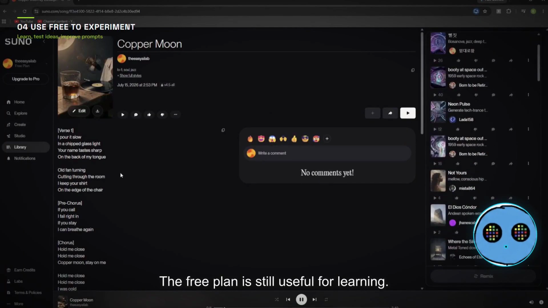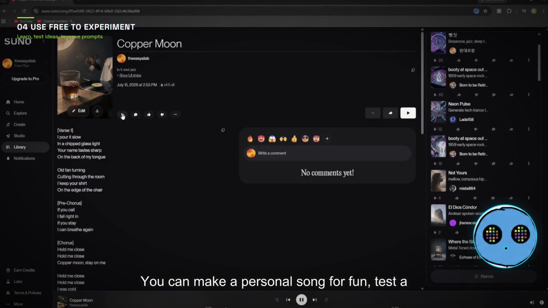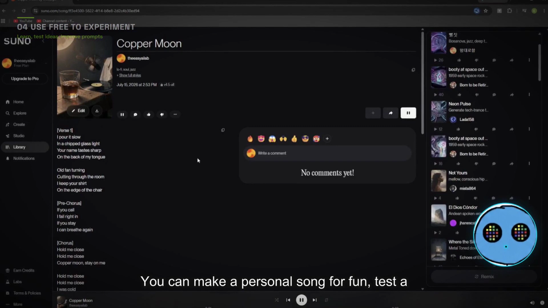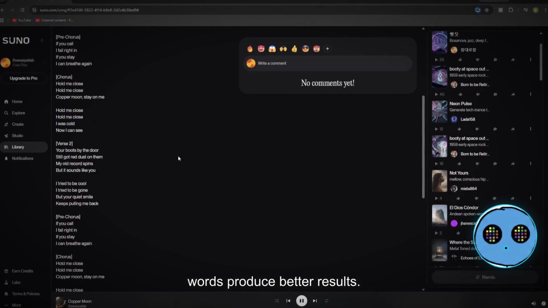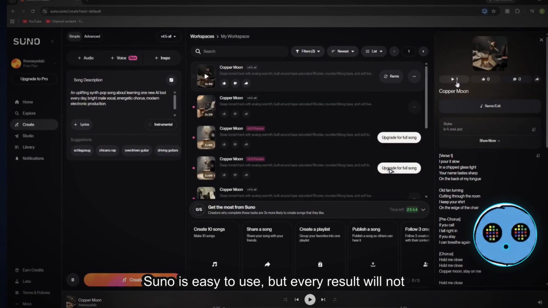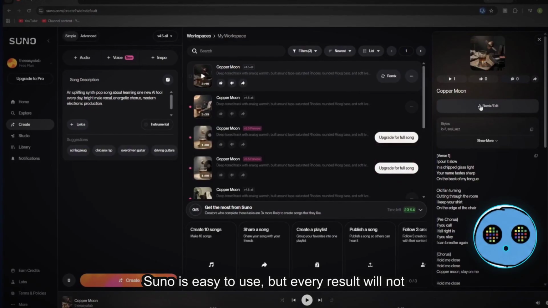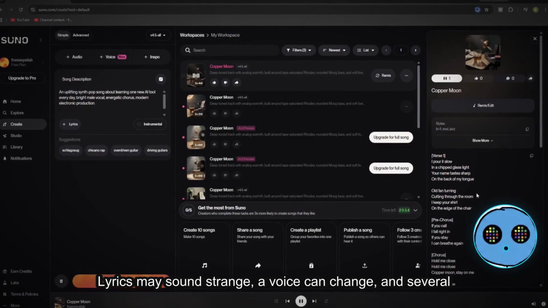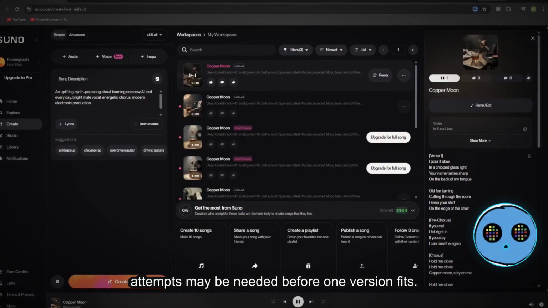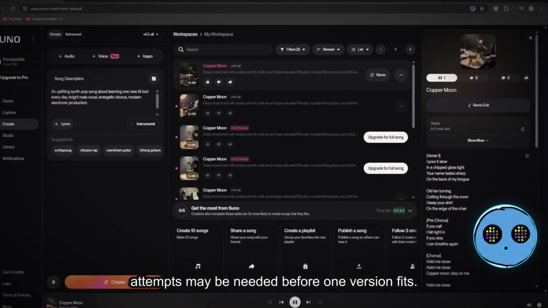The free plan is still useful for learning. You can make a personal song for fun, test a music idea, or practice prompts to discover which styles and words produce better results. Suno is easy to use, but every result will not be perfect. Lyrics may sound strange, a voice can change, and several attempts may be needed before one version fits.